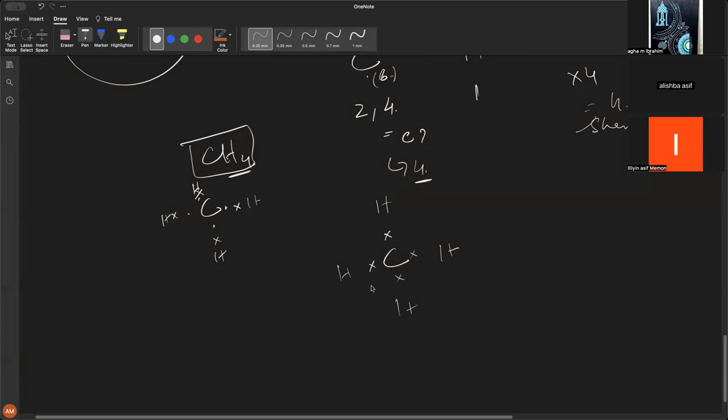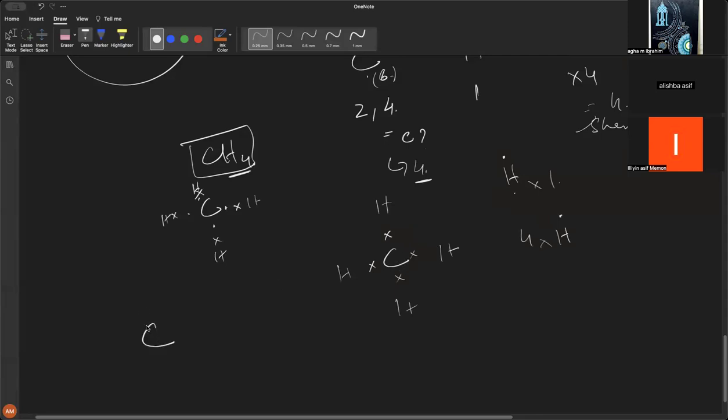Very good. So each hydrogen has only one electron. So you need 4 of them to share their electron with carbon. There are 4. These are the 4.